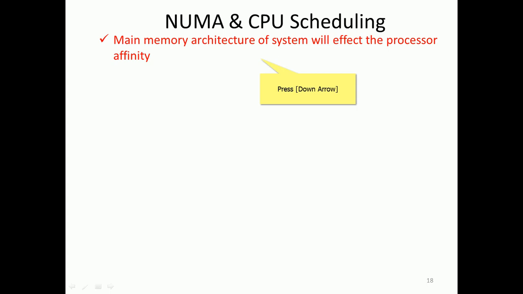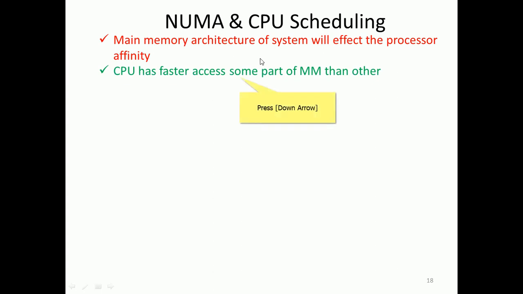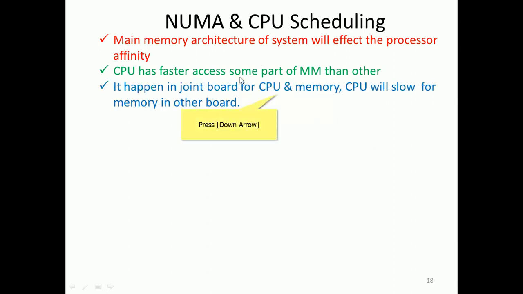A CPU normally has faster access to its own memory, while it may become slow to access the main memory of other CPUs. It happens on a joint board where the CPU and memory are on the same board: the CPU has fast access there, but is slower for memory on another board.